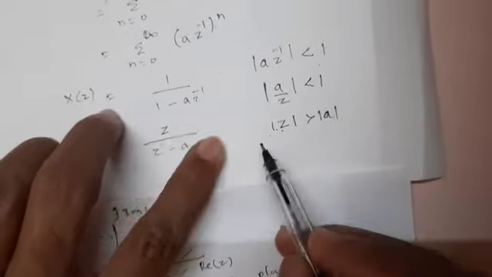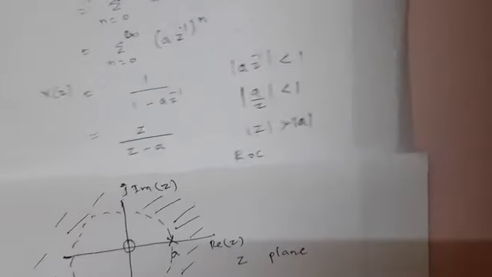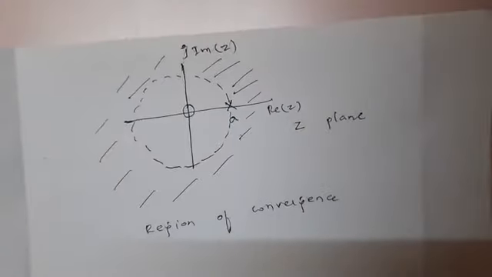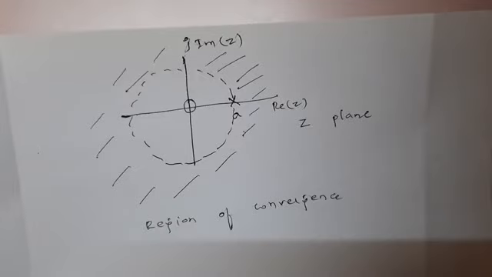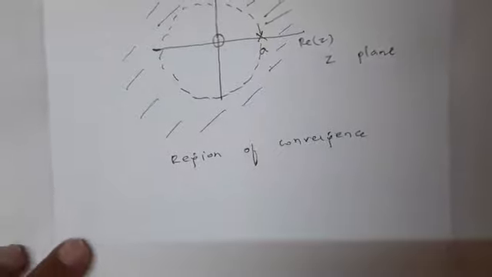You can also write this here as ROC. So this is for a positive time exponential sequence. Now we will go for the negative time exponential sequence.